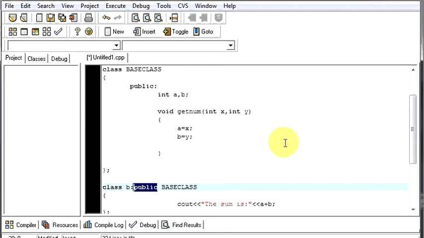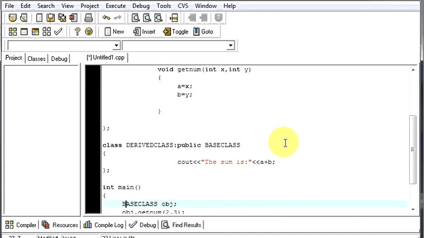If you define it public, then everything can be viewed in your derived class. We'll give this name as derived class. So your base class is public to your derived class. This is what we mean, and now you can display the result.